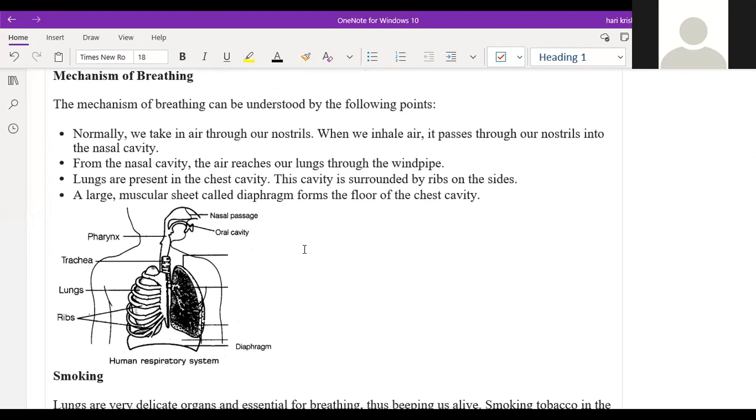Good. But for respiration, oxygen is required, right? Yes, sir, that we take with the help of breathing only, right? Yeah, sir. Respiration is the breaking down of food, the food is oxidized, and the resulting carbon dioxide will be removed. This is called the chemical process, and breathing is a physical process of inhaling oxygen and exhaling carbon dioxide.